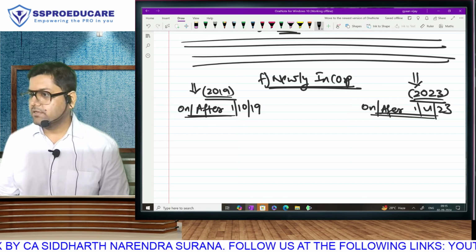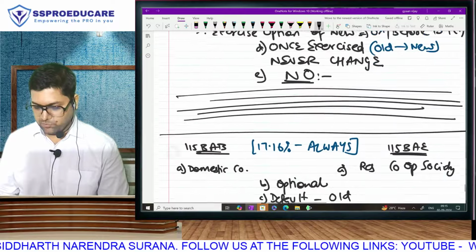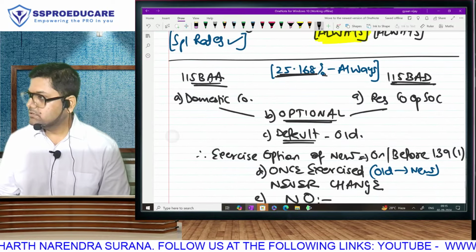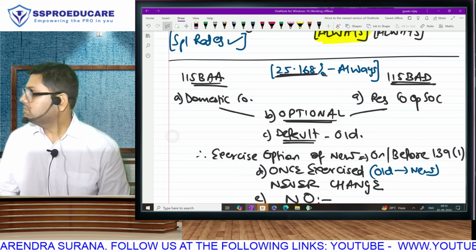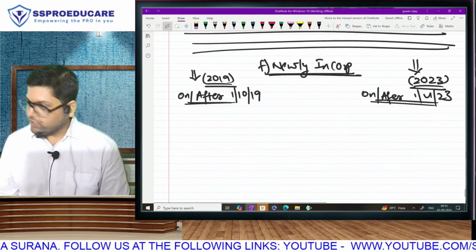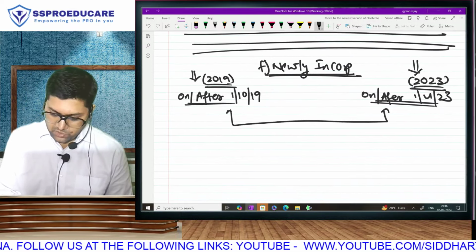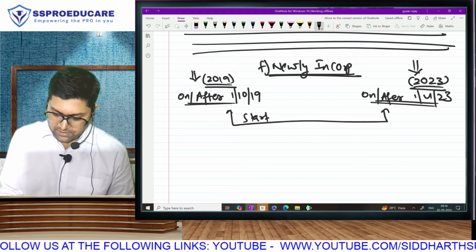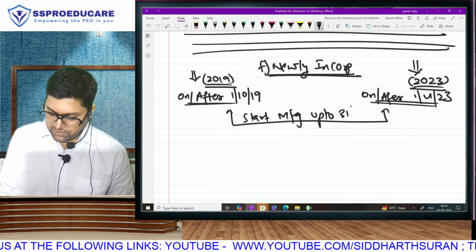Is this clear to everyone? That means one more time, trading companies here, service companies here, old manufacturers also here, and this is for newly incorporated. For both, the common condition is you have to start manufacturing up to 31st March 24.